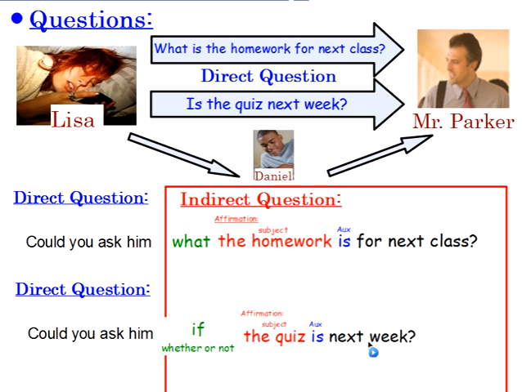that maybe the quiz is next week. So maybe Mr. Parker said something last week about it. He said we're going to have a quiz probably, and I just want to verify. I think the answer is yes, we do, but I want to verify that that's for sure, that that's positive. So that's the idea of whether or not. It's like saying yes or no, right? I think that you said it's true, but I want to know if it's true or not. Okay? So that's when I use whether or not: if I have an idea that what I'm asking is true. So remember, for the questions, don't use two questions. The second question has to be in the affirmation form. Good.